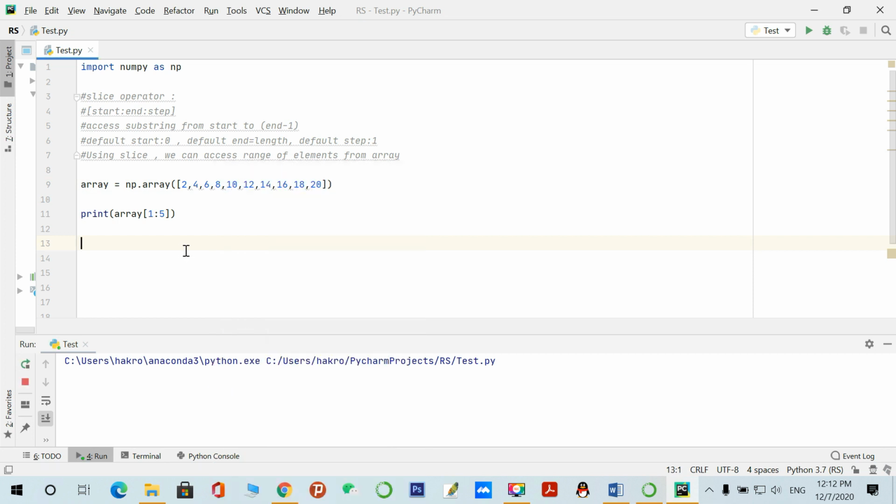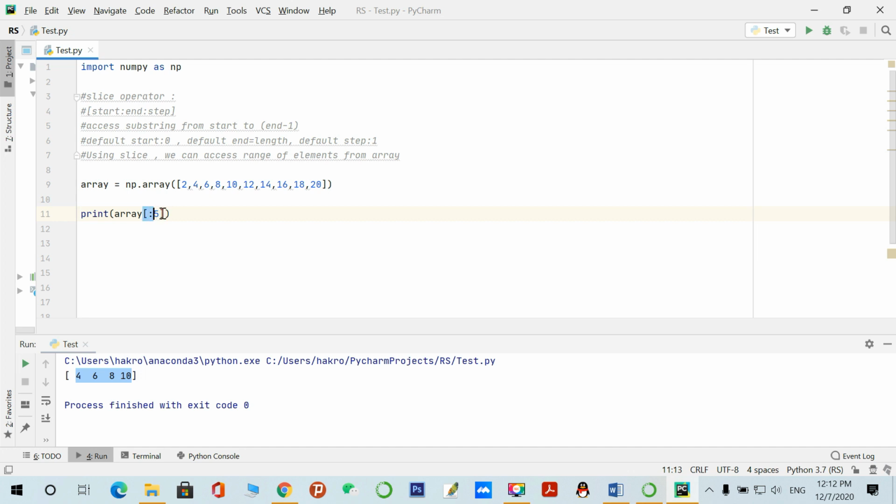Let's see the example. You can see here 4 6 8 10. We have accessed the range from 1 to 5 minus 1, n minus 1. This is the syntax for accessing a range from the array. If we don't give a start value, by default it will consider from 0.